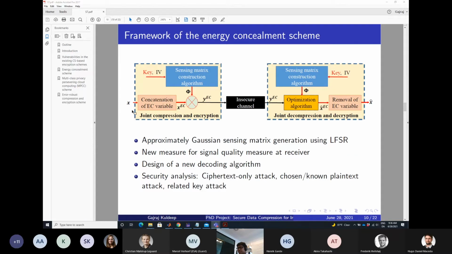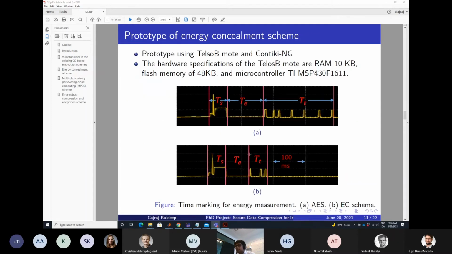So in this scheme, basically, I first add an energy concealing variable, then perform the compressive sensing, then transmit through an insecure channel. Then at the receiver side, apply an optimization algorithm, and then remove the energy concealing variable and get the plaintext. And this is the prototype of the energy concealment scheme.